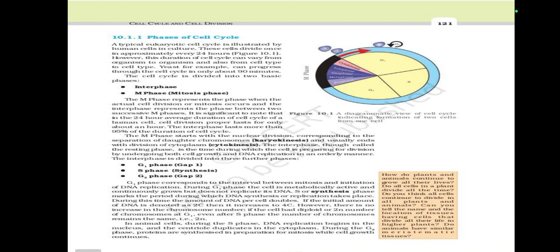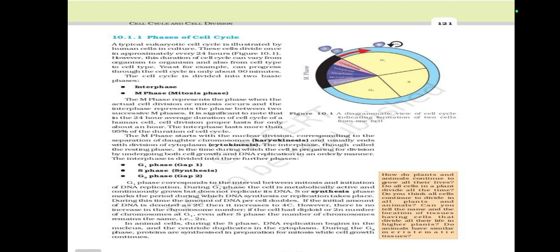The cell cycle is divided into two basic phases: interphase and M phase (mitosis phase). The M phase represents the phase when the actual cell division or mitosis occurs, and interphase represents the phase between two successive M phases. It is significant to note that in the 24 hours average duration of the cell cycle of a human cell, cell division proper lasts for only about an hour. The interphase lasts more than 95% of the duration of the cell cycle.